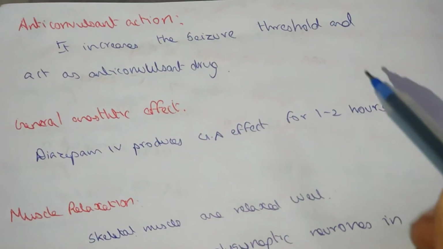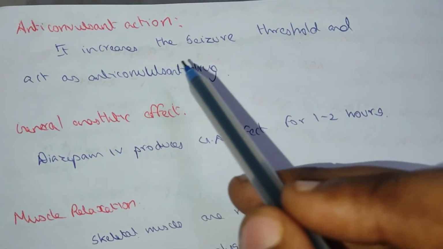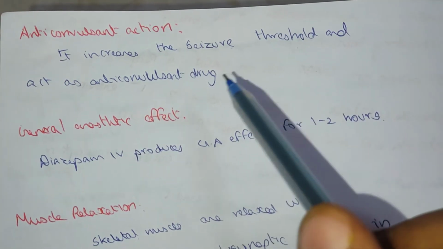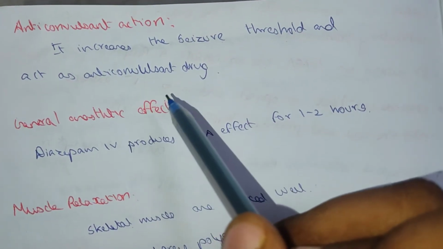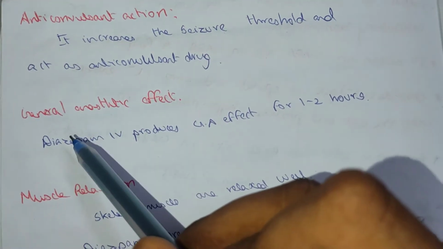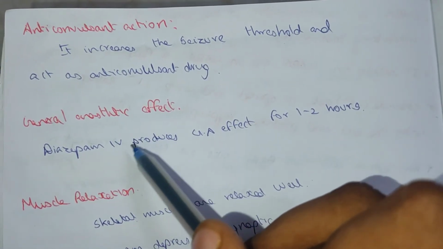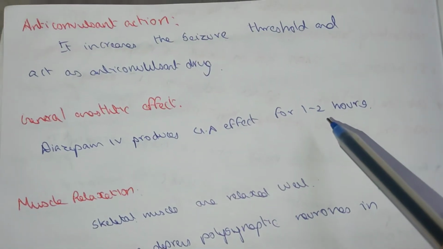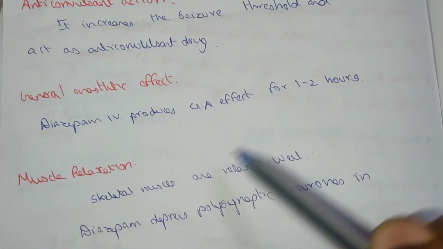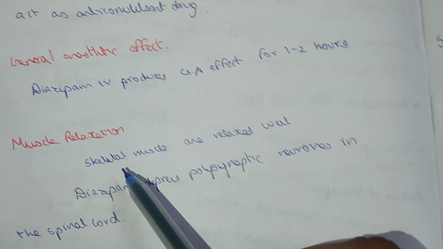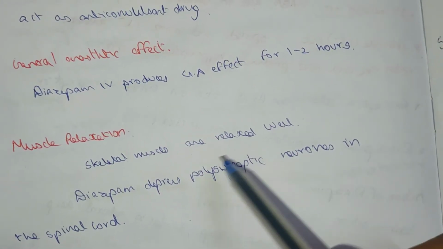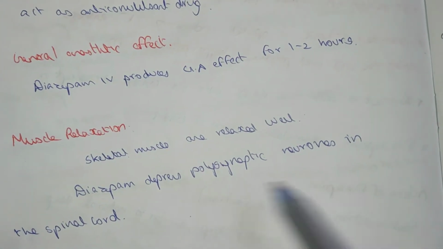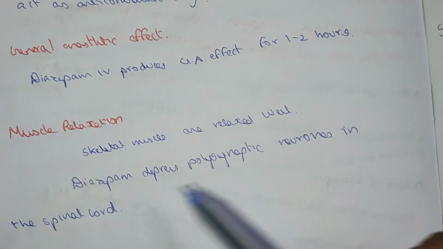It is used as an anticonvulsant. It increases the seizure threshold and acts as an anticonvulsant drug. It is used in general anesthesia: diazepam IV produces general anesthesia for 1 to 2 hours for minor surgeries. And muscle relaxation: skeletal muscles are relaxed well, as diazepam depresses the polysynaptic neurons in the spinal cord.